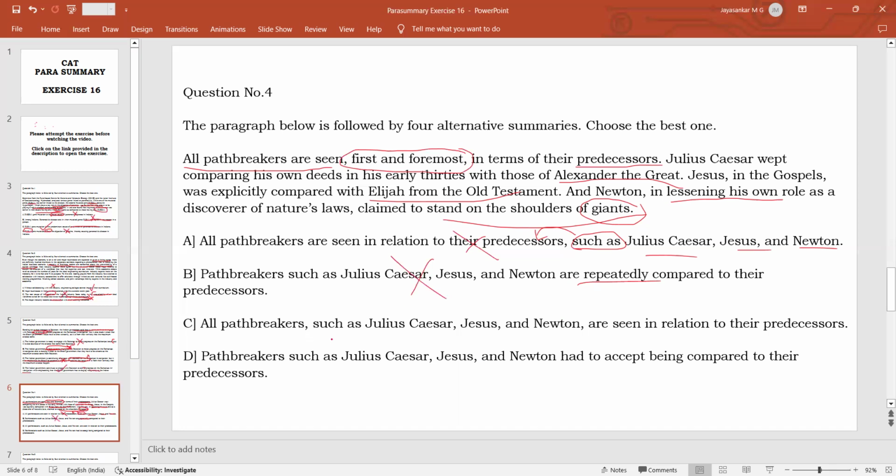All path breakers, such as Julius Caesar, Jesus, and Newton, are seen in relation to their predecessors. Correct. They are judged in relation to their predecessors. So this is a correct statement. Keep it in your mind.